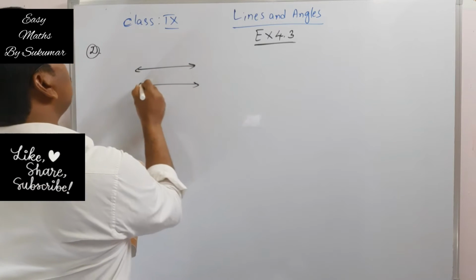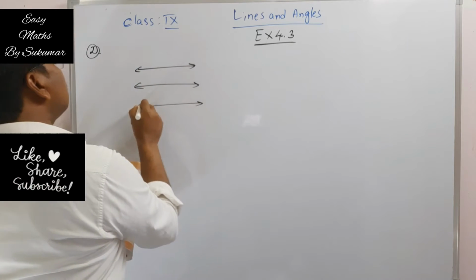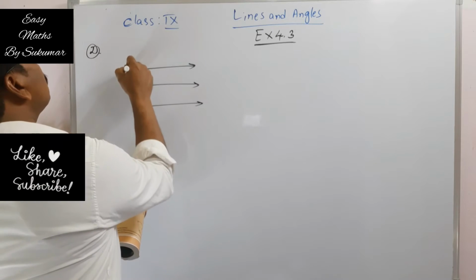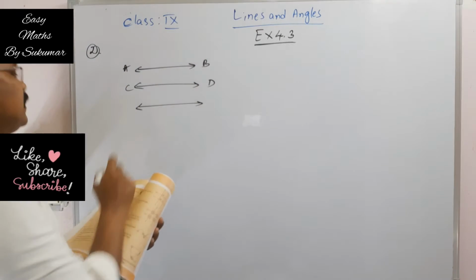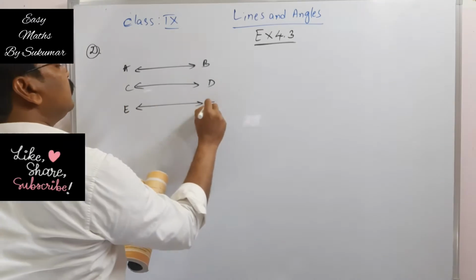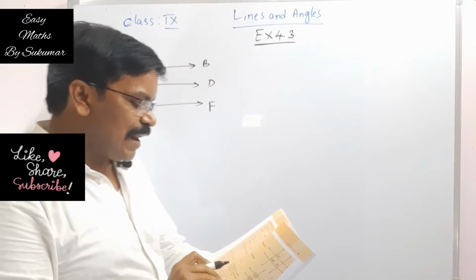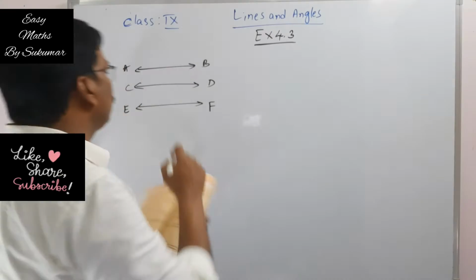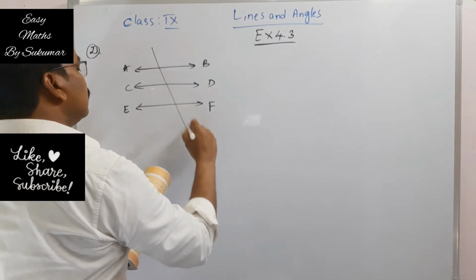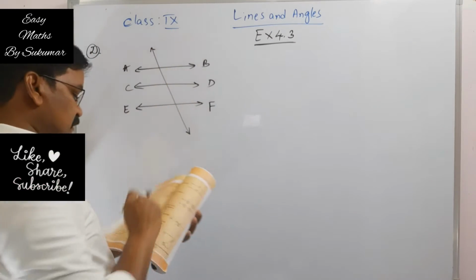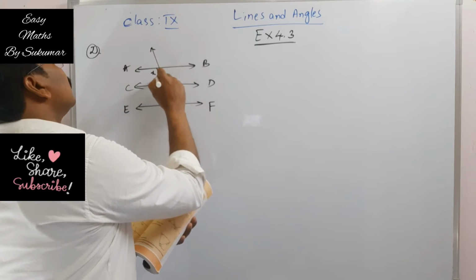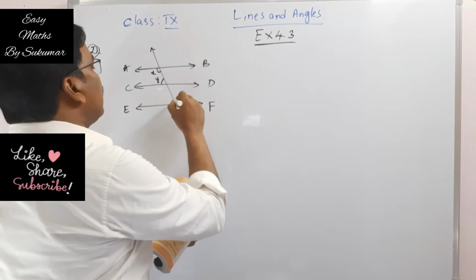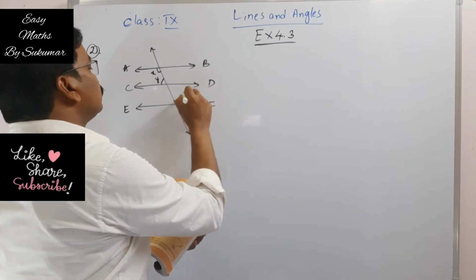One is AB parallel to CD, and CD is parallel to EF here. And there is a transversal here. This is x degrees, y, and this is z.